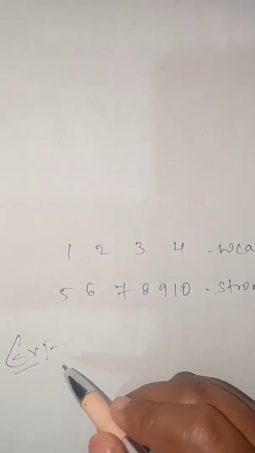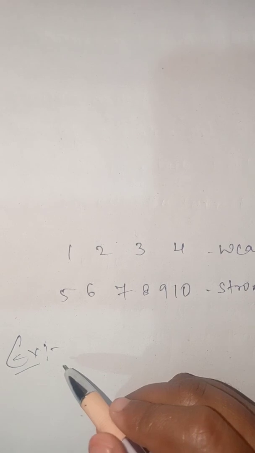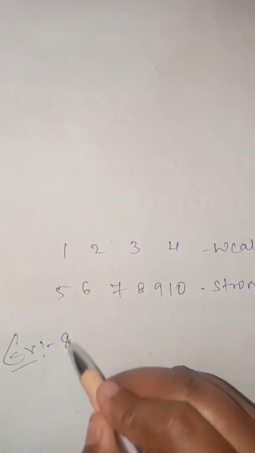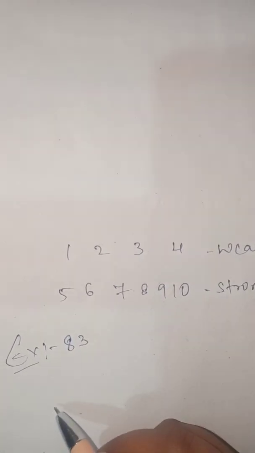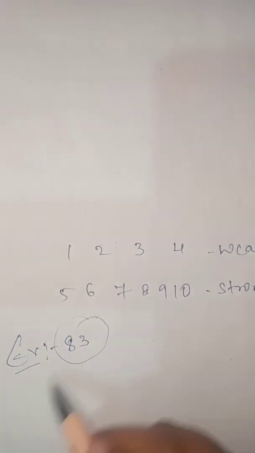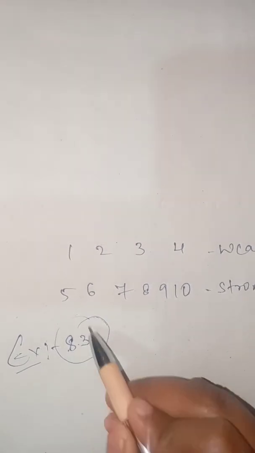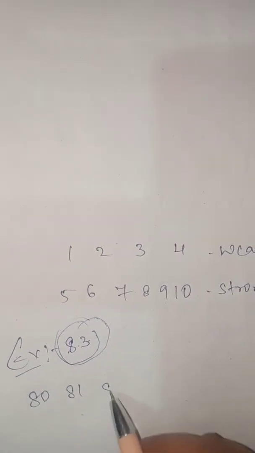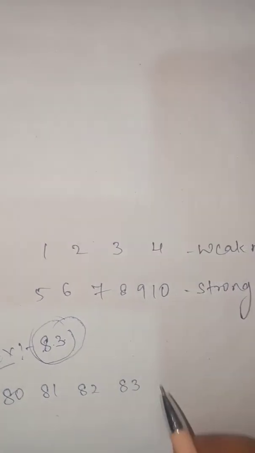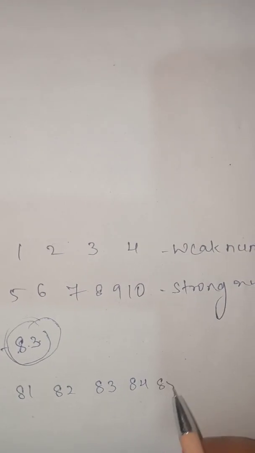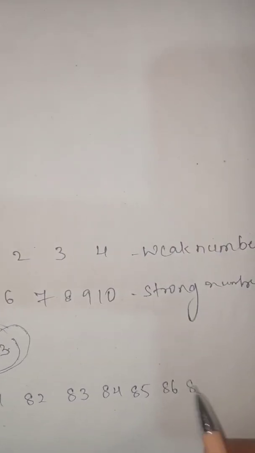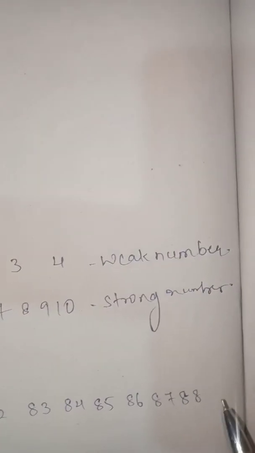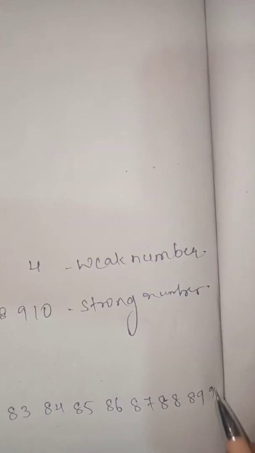Round off 83 to the nearest tens place. For the tens place, you need tens. Take 83: 80, 81, 82, 83, 84, 85, 86, 87, 88, 89 and 90.